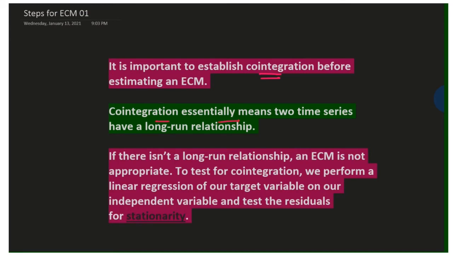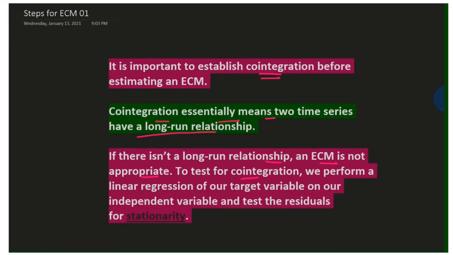So co-integration essentially means two time series, Y and X in our case, or volume of stock and maybe the movement of its high price or low price, have a long run relationship. If there isn't a long run relationship, an error correction model is not appropriate and we cannot apply ECM. So first we have to apply co-integration and then only we can go for error correction model.